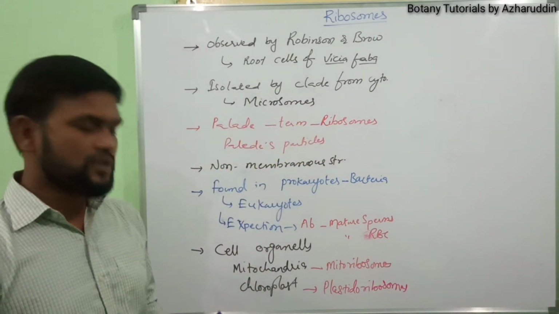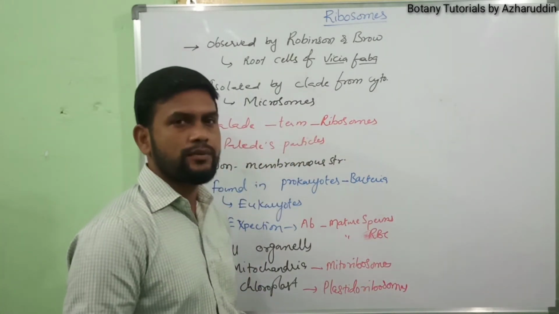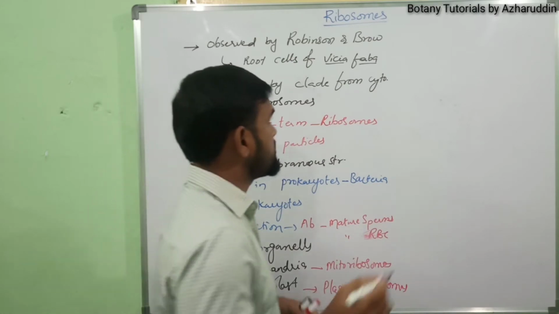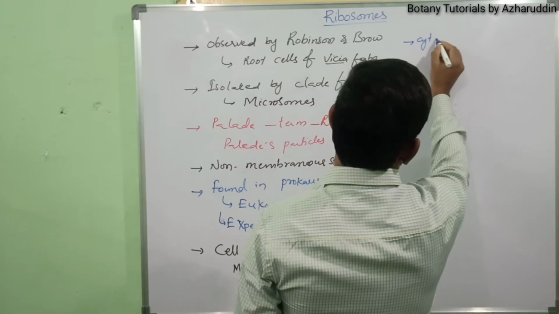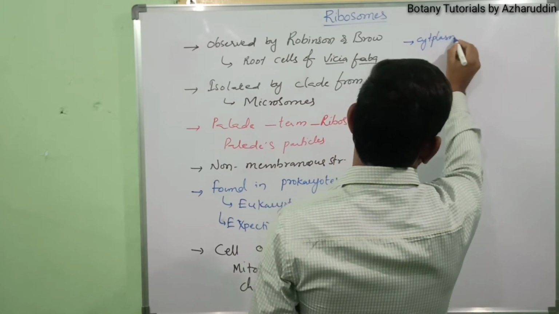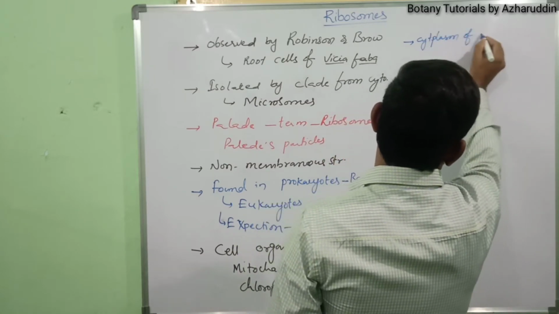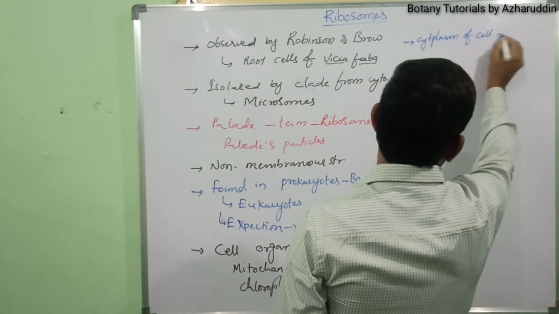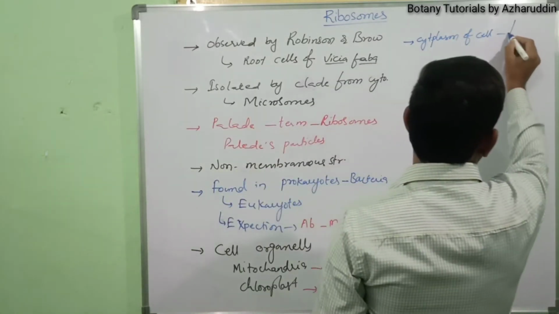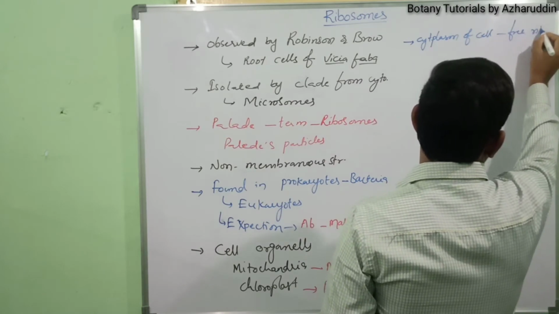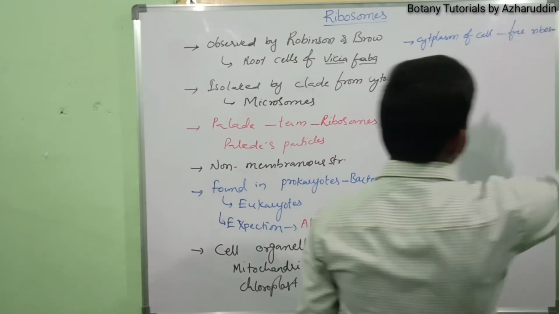Mostly ribosomes are present in the cytoplasm of the cell. Those ribosomes are called free ribosomes.